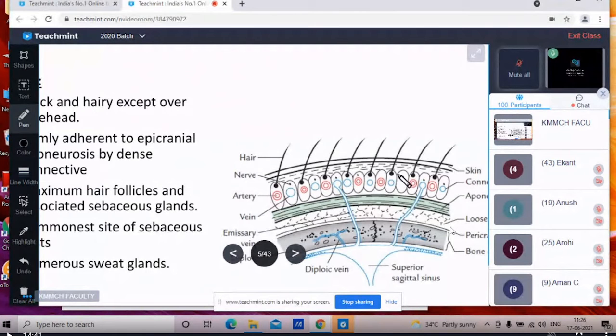Now these vessels enter from below the periphery. That means they will not enter from the center, they will enter from the sides, from the lateral side of the scalp, and gather towards the center.